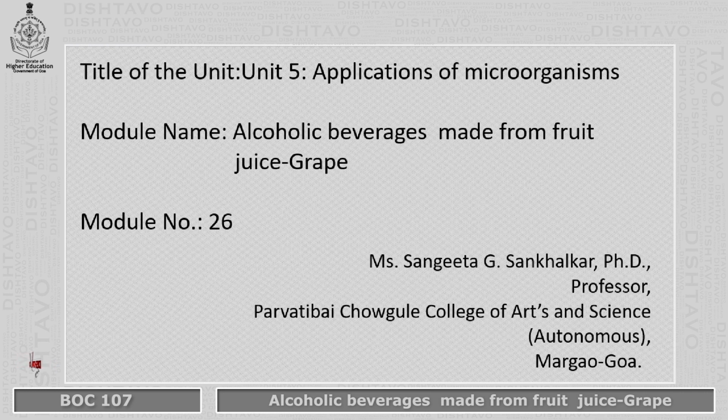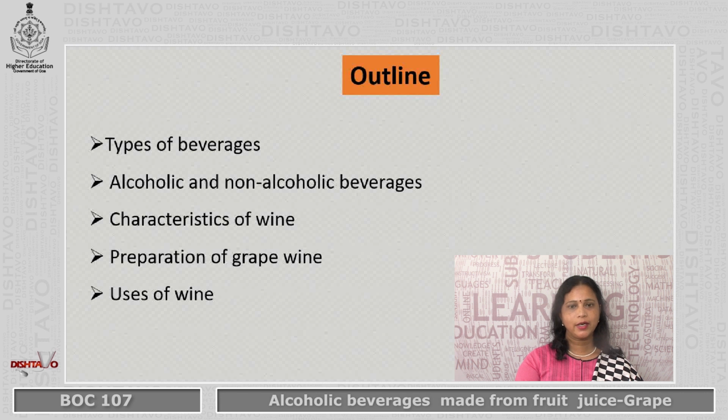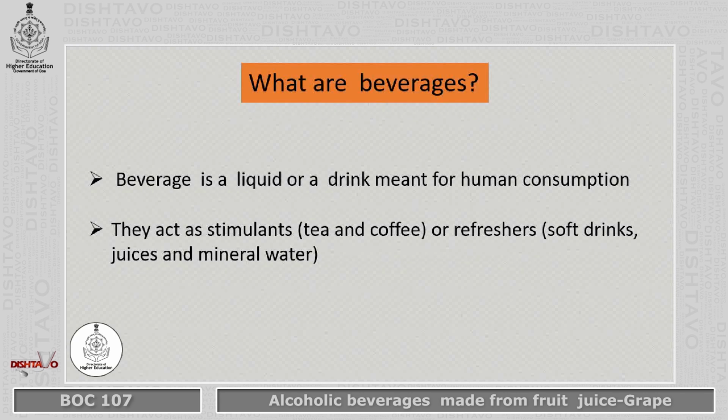I am going to talk today on alcoholic beverages made from fruit juice, grape. The outline of my lecture are types of beverages, alcoholic and non-alcoholic beverages, characteristics of wine, preparation of grape wine, and uses of wine. Learning outcomes. At the end of this module, students will be able to compare the types of beverages, recall the characteristics of wine, and describe the process of wine preparation using grapes.